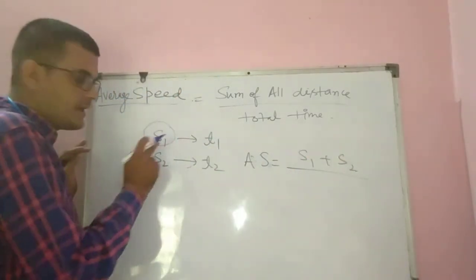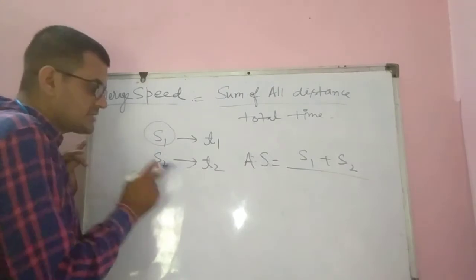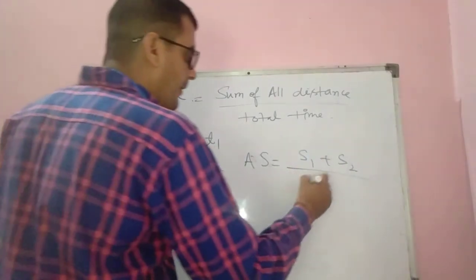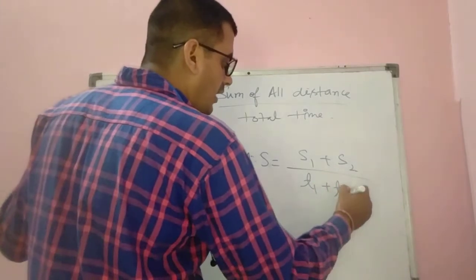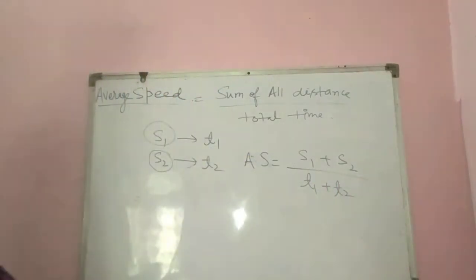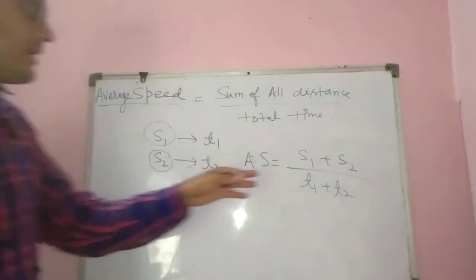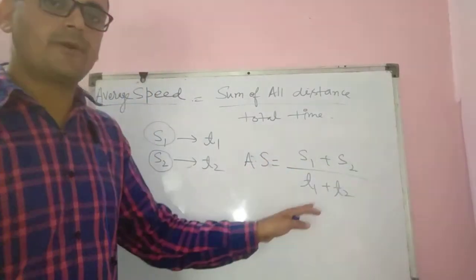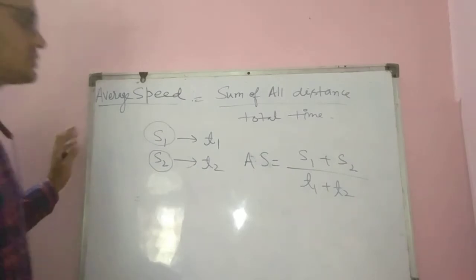In t1 time body travel s1 distance, in t2 time body travel s2 distance. S1 plus s2 upon t1 plus t2. Okay, what I have written? Total distance upon total time.